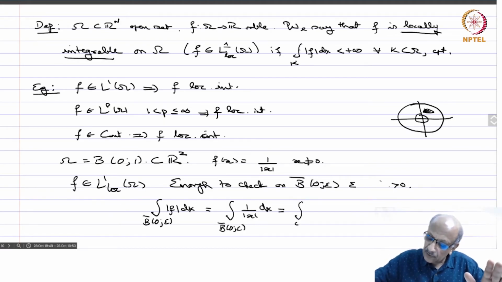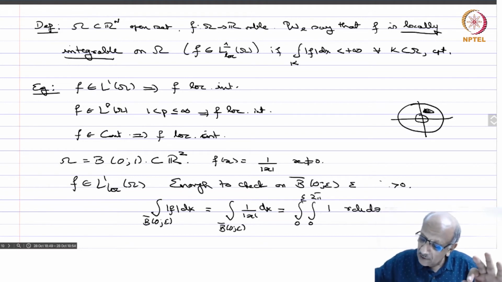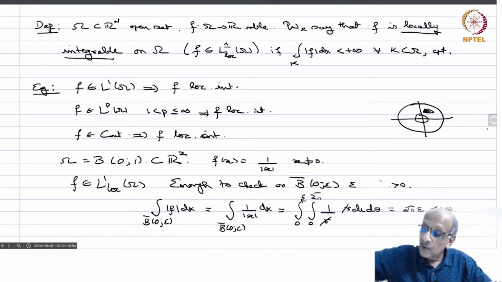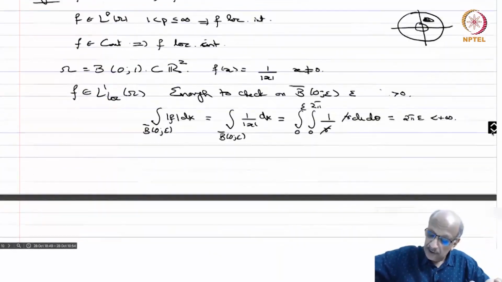So this is equal to the integral from 0 to epsilon, integral from 0 to 2 pi, of r dr d theta, which is what dx1 dx2, that is dx, will become, and then you have to put 1 by r. The beauty is that this r gets cancelled, so you just get 2 pi times epsilon, which is always finite. So this is a function which is unbounded and which is locally integrable.